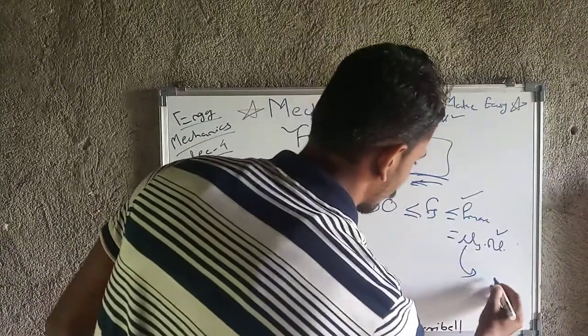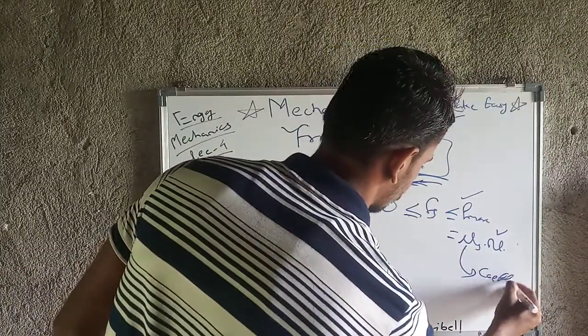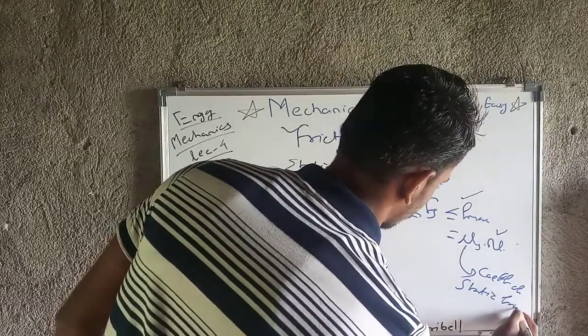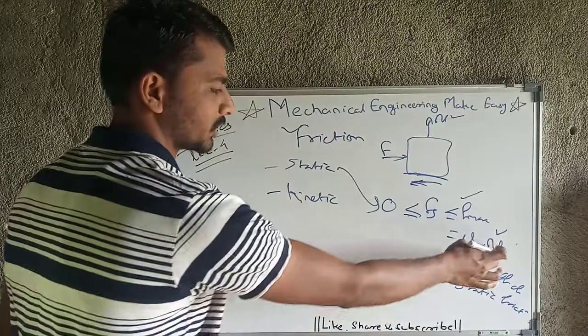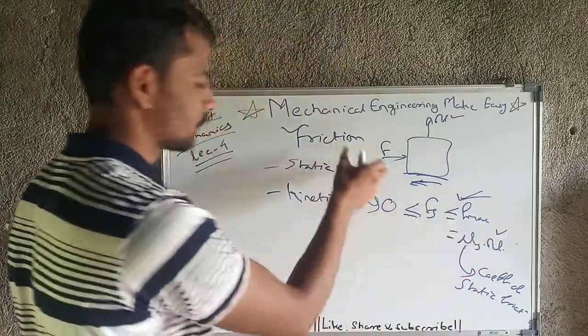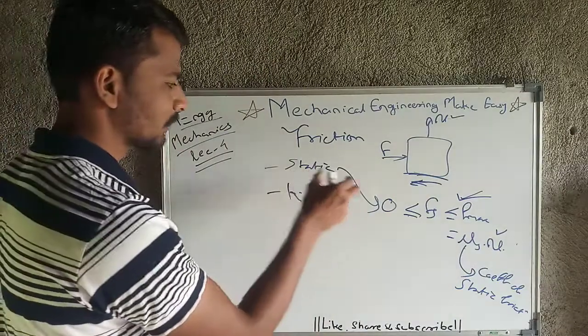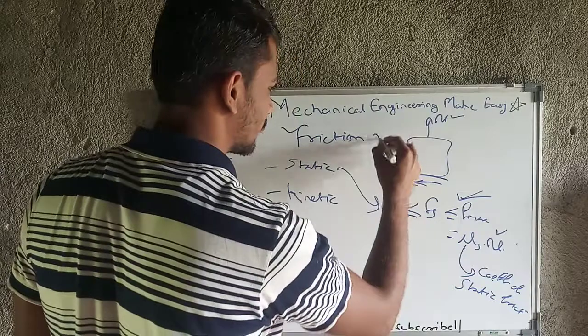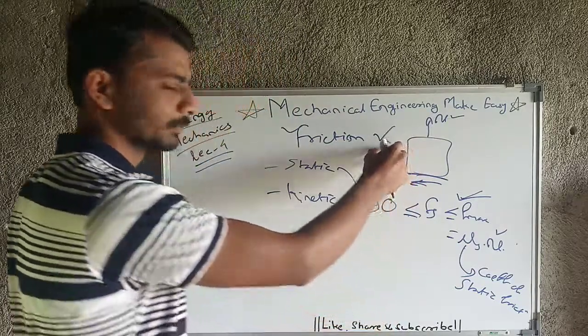And mu s is the coefficient of static friction. Coefficient of static friction into normal reaction will give us the maximum force of static friction, and the static frictional force will vary from 0 to F max depending on what kind of force we are applying.